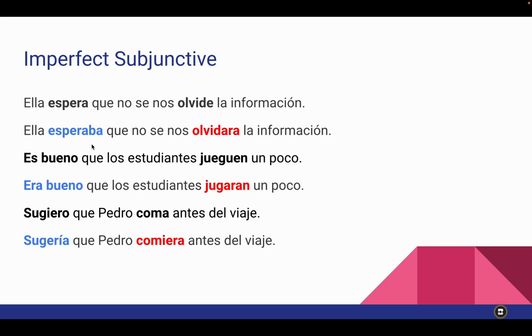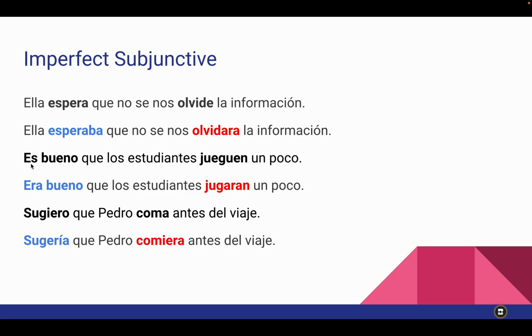And then just a couple more sentences. Ella espera que no se nos olvide la información. She hopes that we don't forget the information. If we want to talk about esperar in the past tense, ella esperaba, well, then this needs to be in the past subjunctive. Ella esperaba que no se nos olvidara la información.